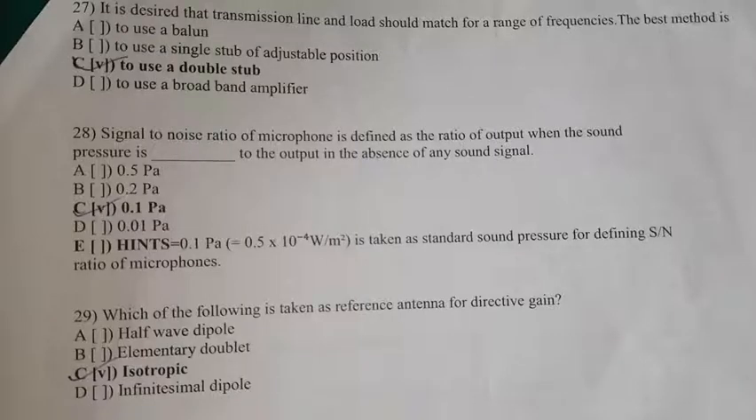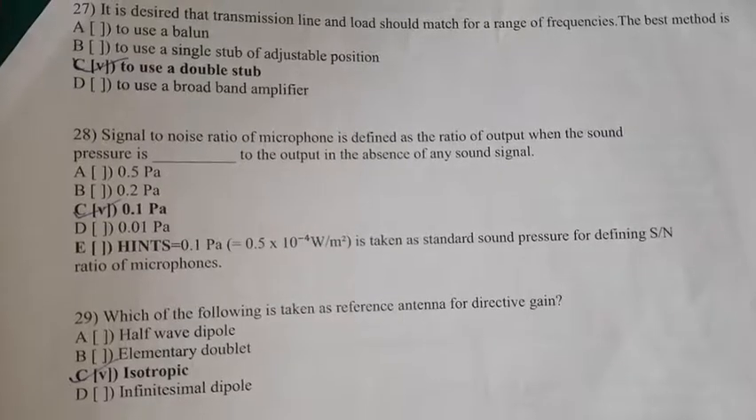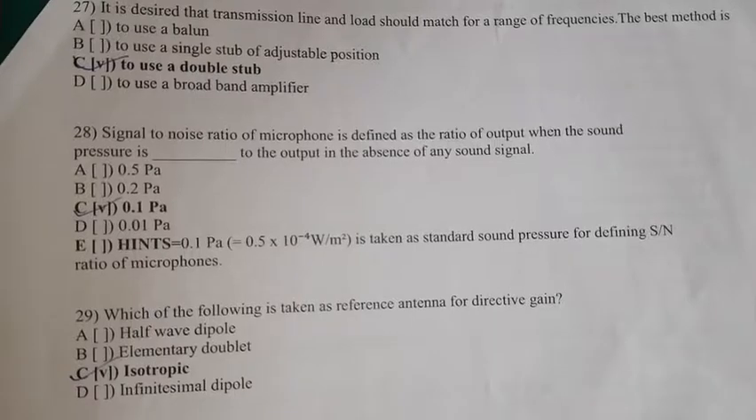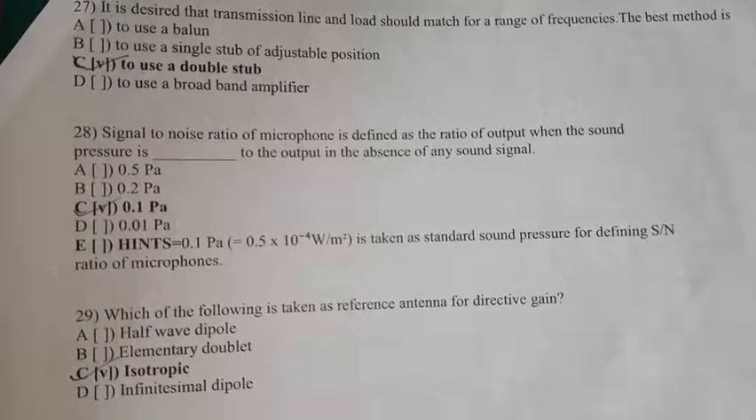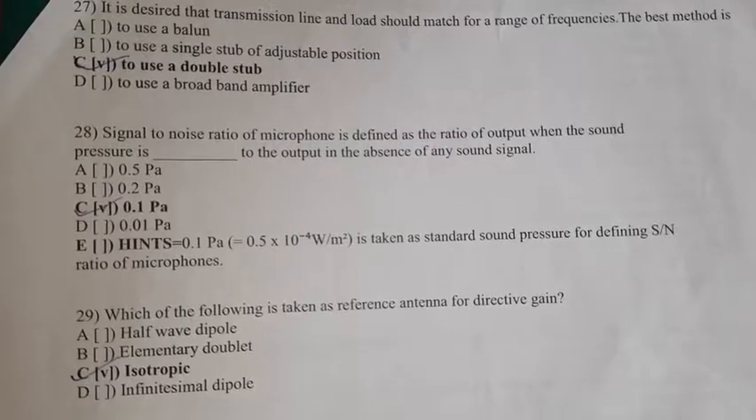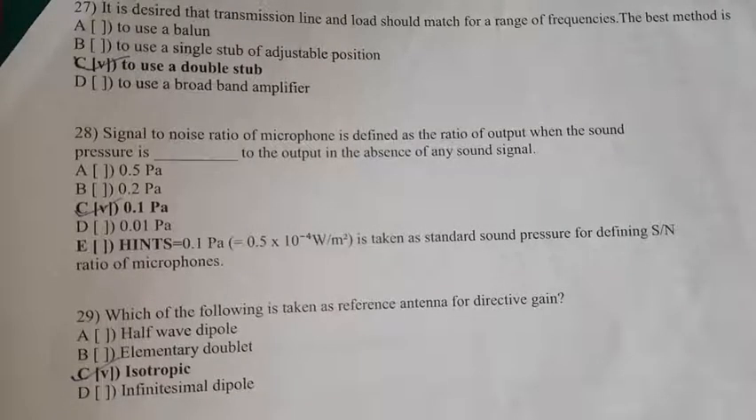To use a balloon, to use a single stub of adjustable position, to use a double stub, to use a broadband amplifier. So it is desired that a transmission line and a load should match for a range of frequencies. The best method is to use a double stub. So option C, double stub, is the right option.